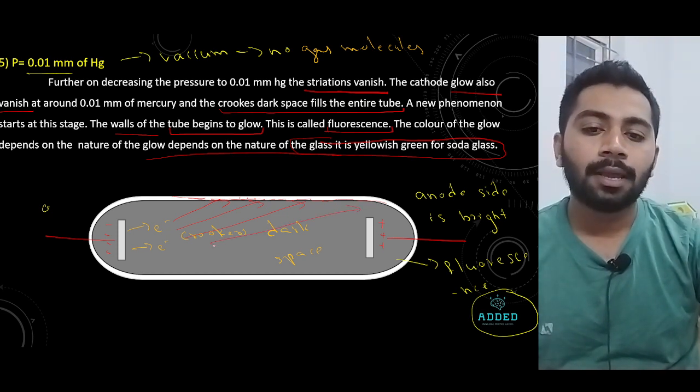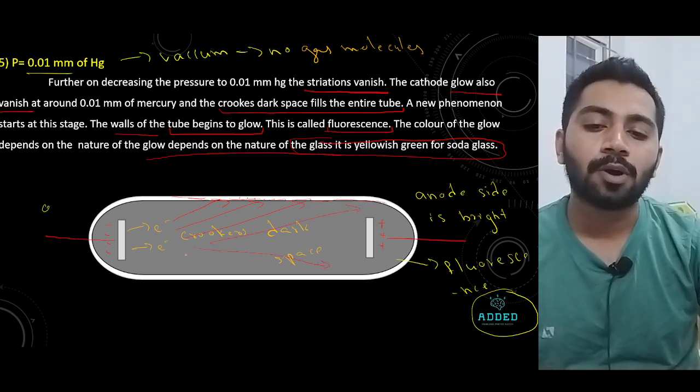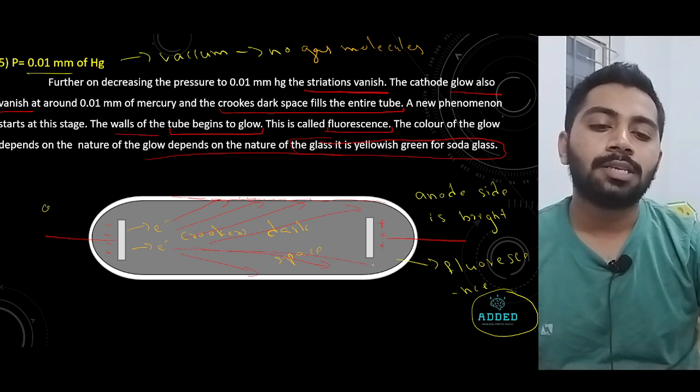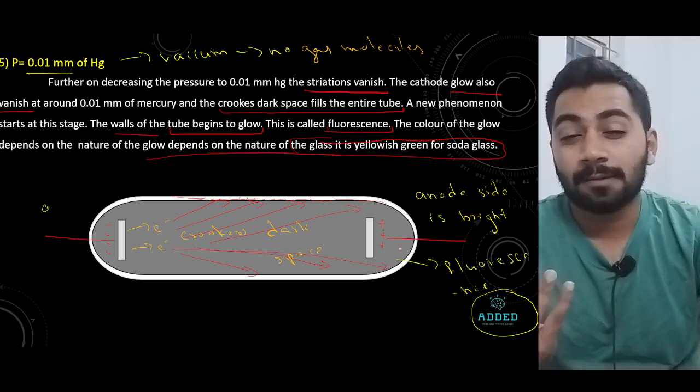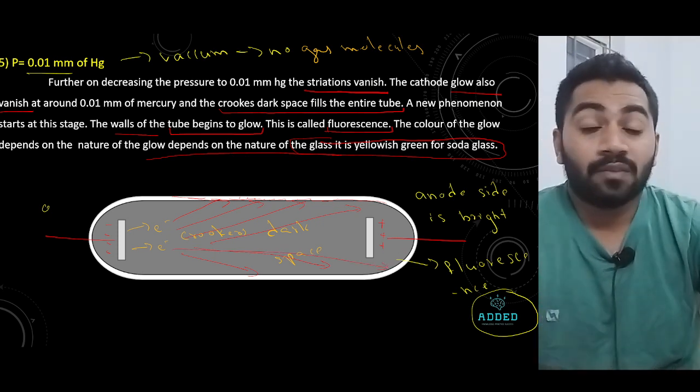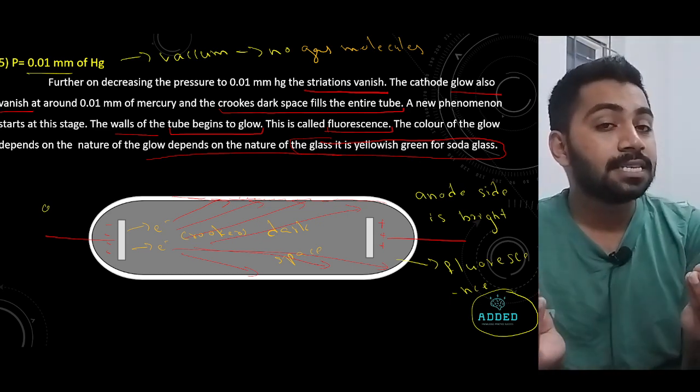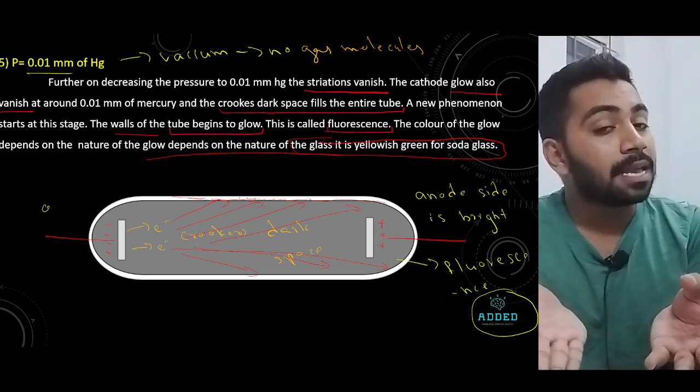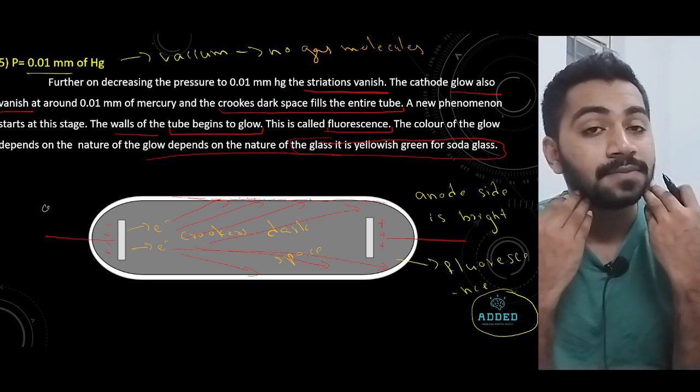And someone may say, sir, why is it not going to the positive? This is just the observation we got in the experiment. We can't say why it did that. These are the observations we got.